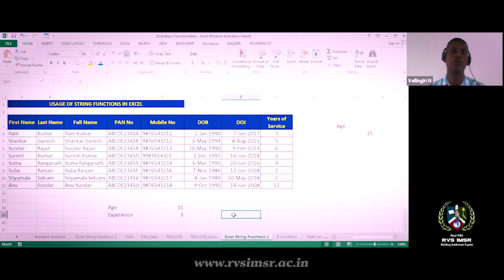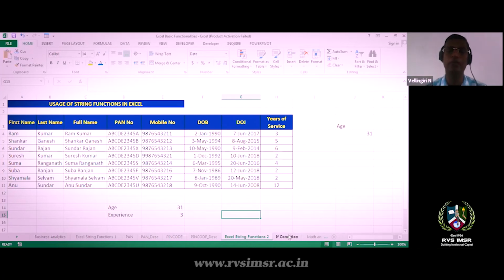So if I give the date of birth, the company should understand the candidate's age, and with the date of joining, we can identify the experience of that employee in the company. As managers, you MBA people should know how the data is calculated like this, right? Okay, fine.